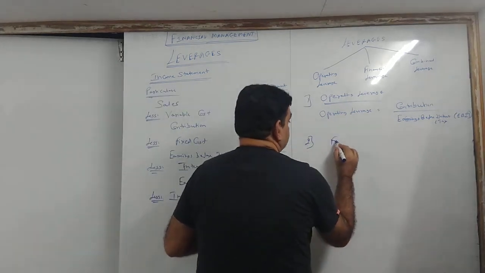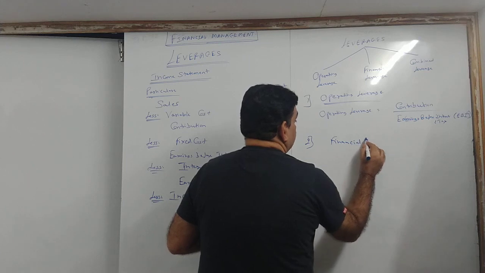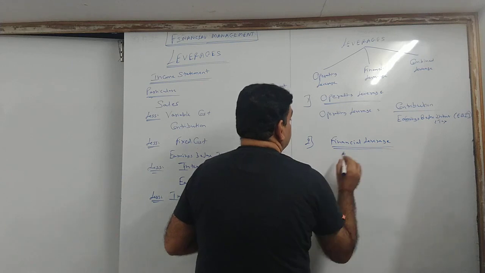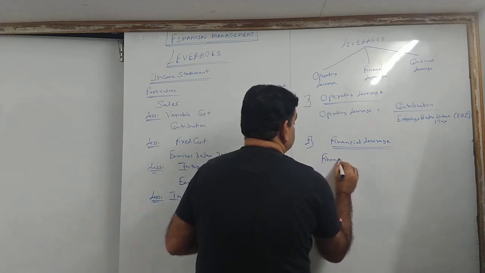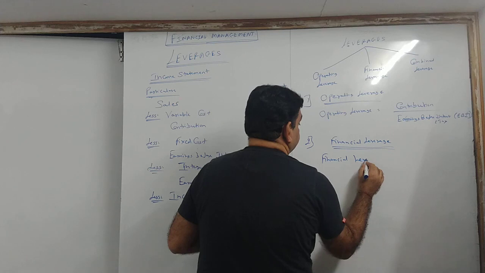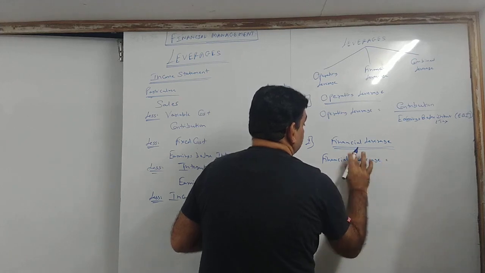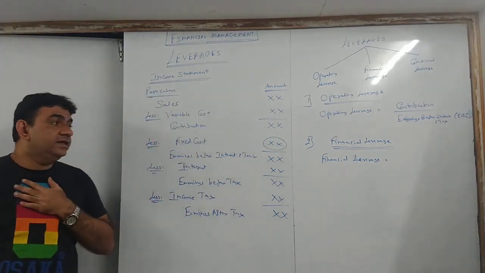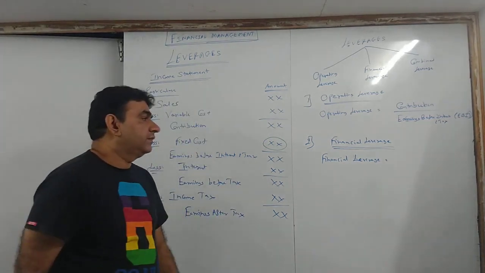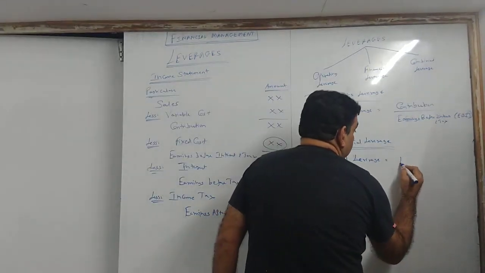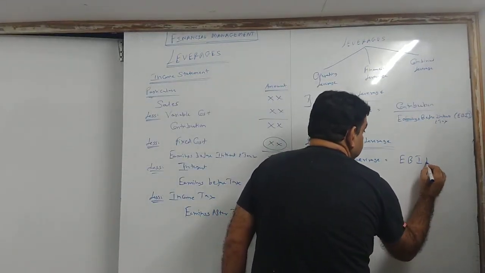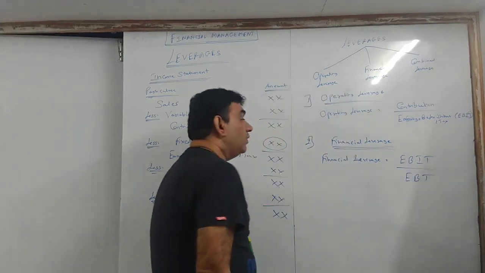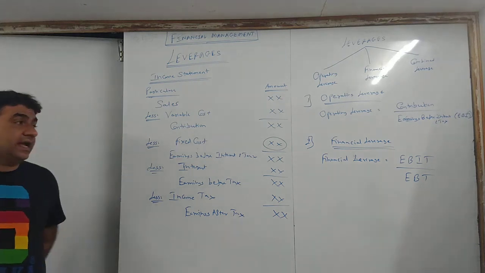Second, financial leverage. Formula: financial leverage is equal to earnings before interest and tax, that is EBIT, upon earnings before tax.